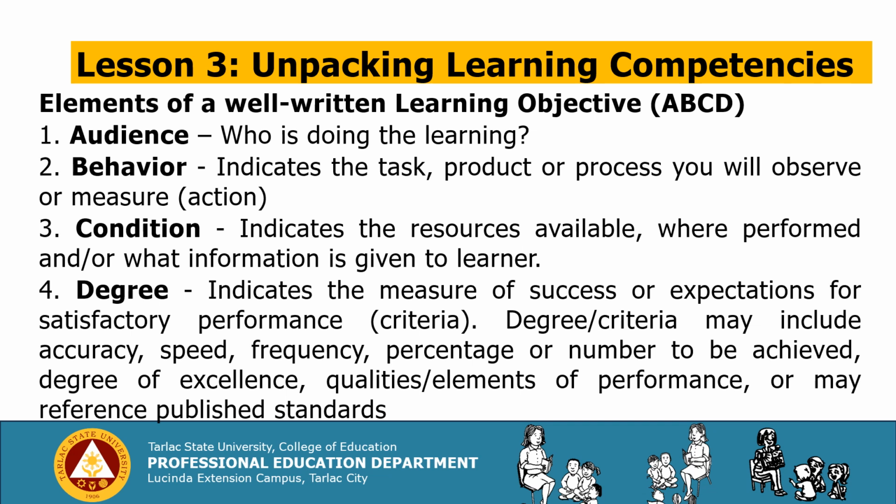Number 1, audience: who is doing the learning. Behavior indicates the task, product, or process you will observe or measure, or the action. Condition indicates the resources available where performed, or what information is given to the learner. Degree indicates the measure of success or expectations for satisfactory performance, or the criteria. Degree or criteria may include accuracy, speed, frequency, percentage, or number to be achieved, degree of excellence, qualities or elements of performance, or may reference published standards.